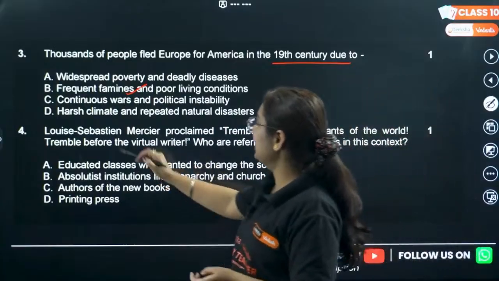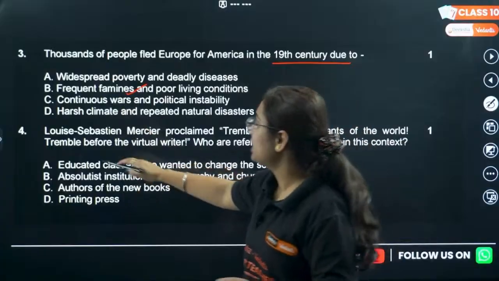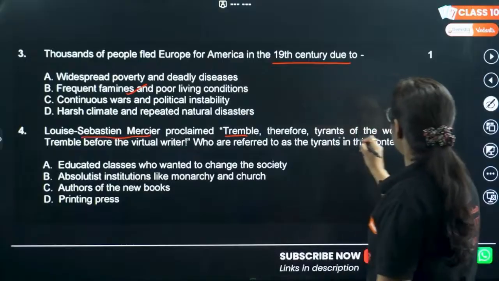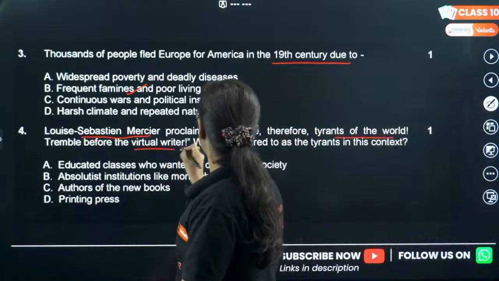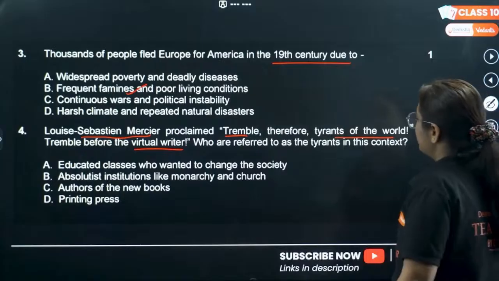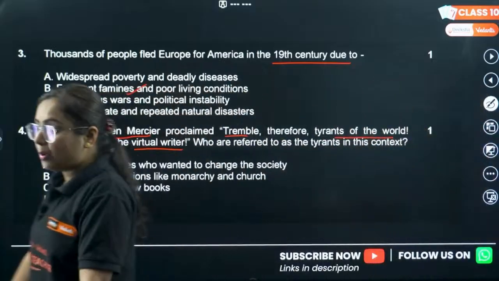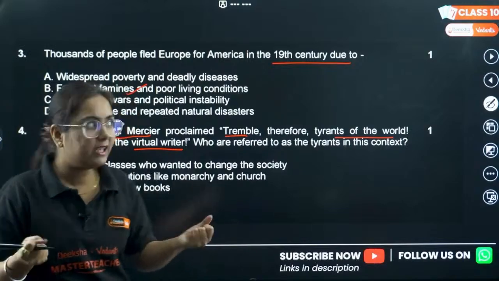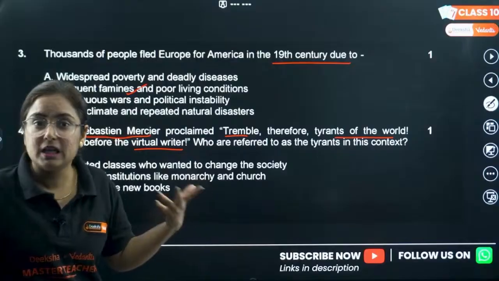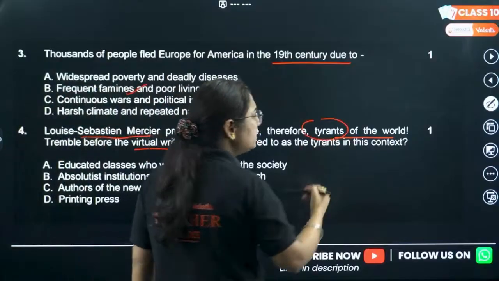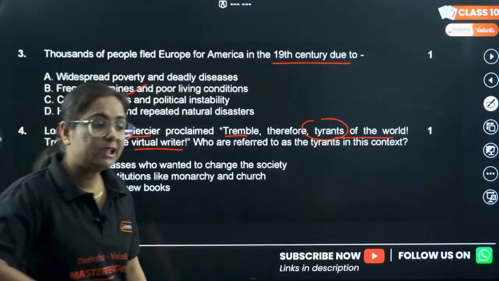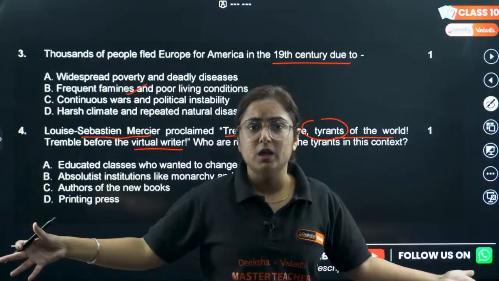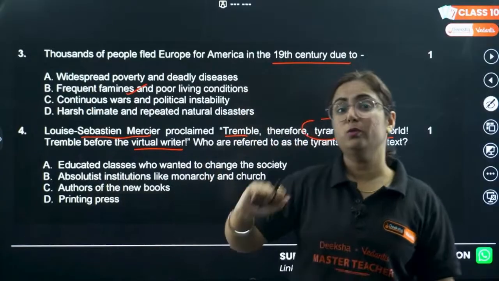Moving to the fourth question. Okay, B is the correct answer for the third one. Louis Sebastian Mercier proclaimed, "Tremble, therefore, tyrants of the world, tremble before the virtual writer." Who are referred to as tyrants in this context? Do you know what trembling is? The shaking of a person in fear of something. So here they are talking about tremble. Who needs to tremble? The tyrants of the world. Who are the tyrants of the world? Basically, the people who make others scared for a longer period of time, right? And they were the absolute monarchs.